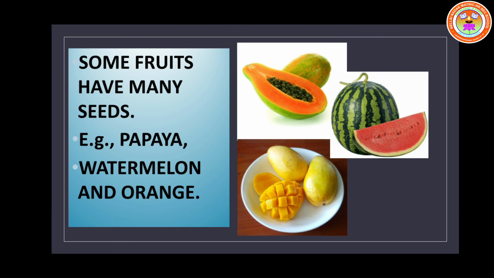Mostly they have seeds. Some fruits have only one seed. Some examples of one-seed fruits: apricot, mango, coconut, and peach. In this picture, a peach is there. In the center, the seed is present. The red colored part in the center is the seed. So there is only one seed in this fruit.